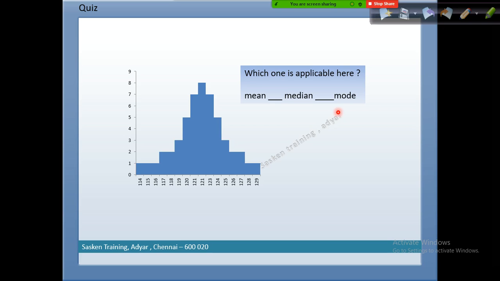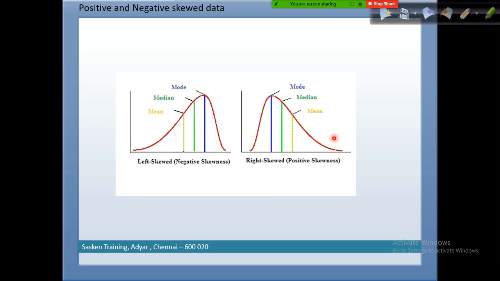If you put the data and see, especially in normally distributed data, the mean will be somewhat 121, the median will also be 121, and the mode will also be 121. You will get the same three values if you calculate manually or use Excel formulas like average, median and mode. All three values are the same. That is the beauty.